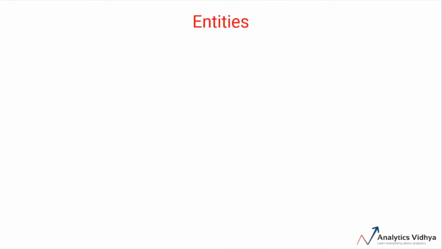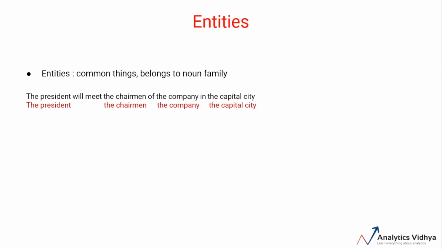Let's discuss what are entities. Entities are the words or the group of words which represent information about common things such as persons, locations, organizations, etc. These groups of words or phrases generally belong to the noun part of speech family and are either subjects or objects in the sentence. For example, consider a sentence: "The president will meet the chairman of the company in the capital city." In this sentence, the entities are the president, the chairman, the company, and the capital city because these phrases represent common things such as persons, locations, etc.